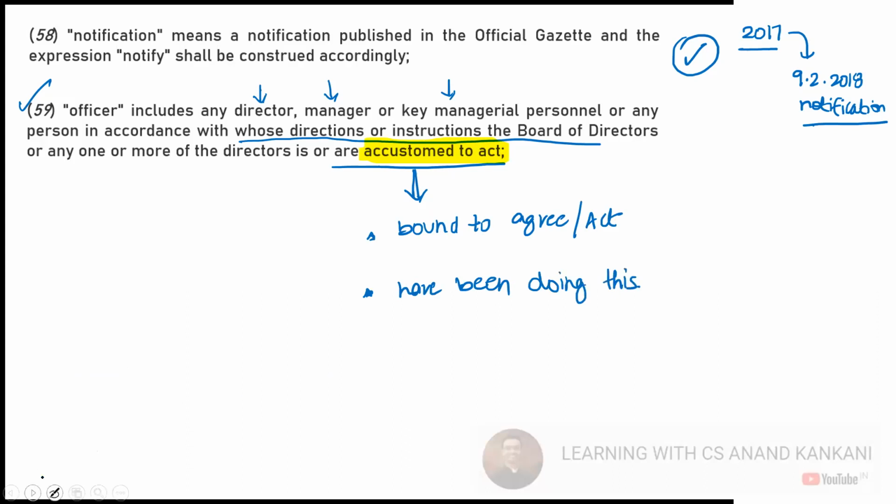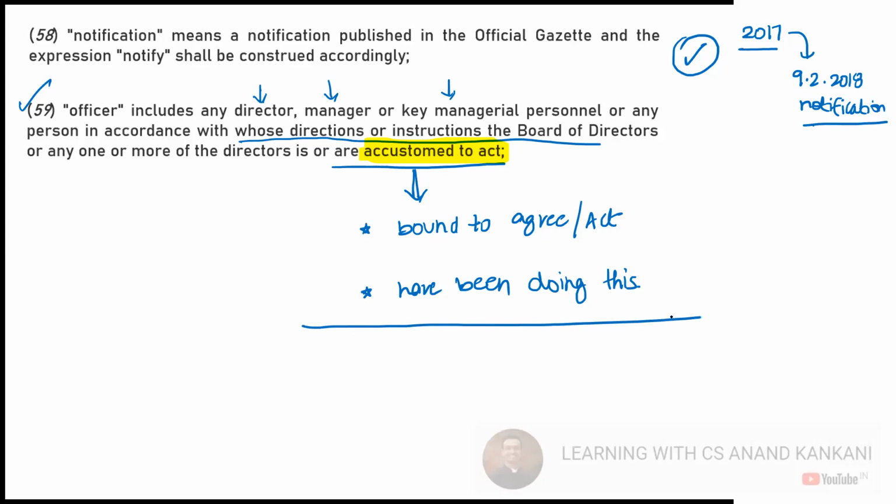Like one thing which all you boys will realize once you get married is you are accustomed to act on the instructions of your wife. Okay. Don't get judgmental about me. That's the usual scenario for everyone, right? So you are bound to act and you have been doing this. I have been doing this since 2016. By the way, I'm taking the lecture from home, so I should not be loud on this. I hope you have understood this term, accustomed to act. Guys, is this clear?